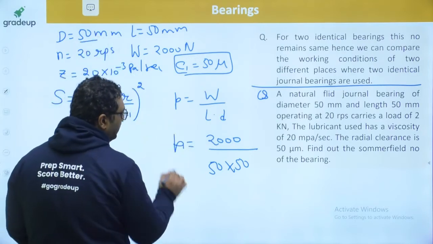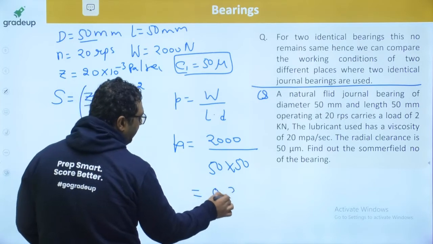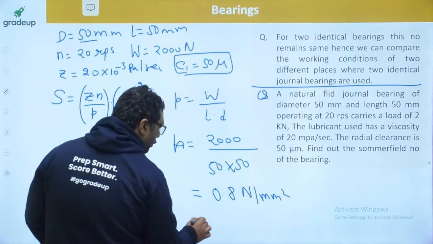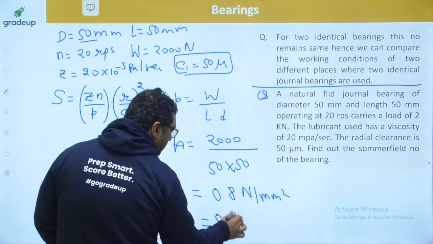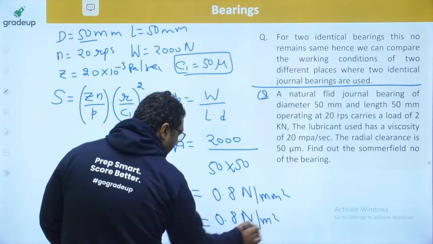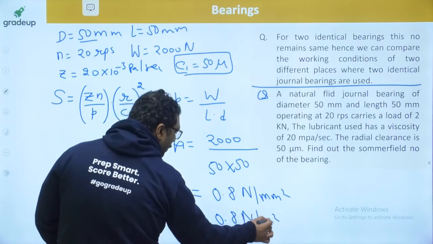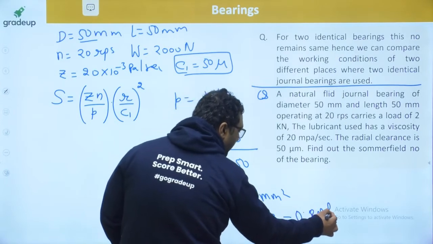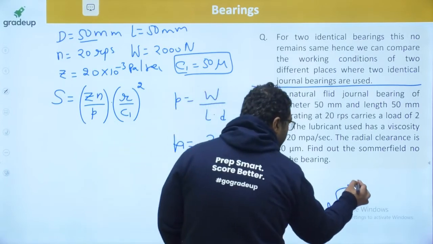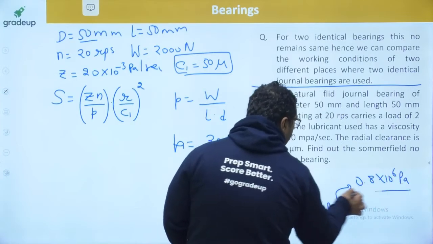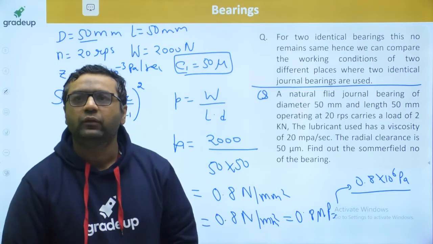When you put this, you will get 0.8 Newton per mm square, which is 0.8 MPa, and 0.8 MPa can also be written as 0.8 into 10 power 6 Pascal. This will be the value.